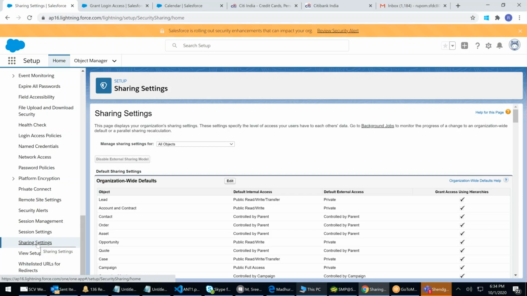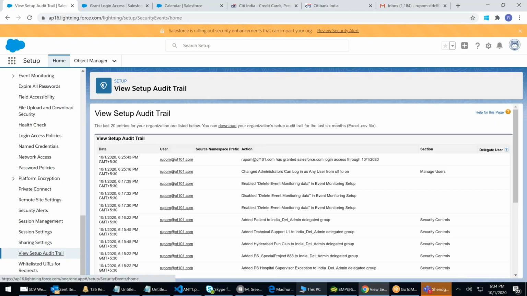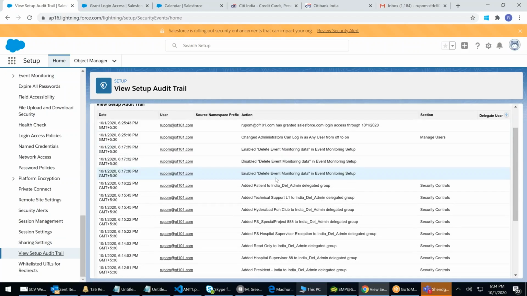Sharing setting. Only one thing I'll leave pending. View setup audit trail. This is the place where you can see all the changes that are happening in the system. Who is creating a holiday? Who created a group? Who added fun club to the admin delegated group? See, who added special project to admin? I want to know. Special project is very important. How can you give it to delegated admin? Who did that? How will you know?